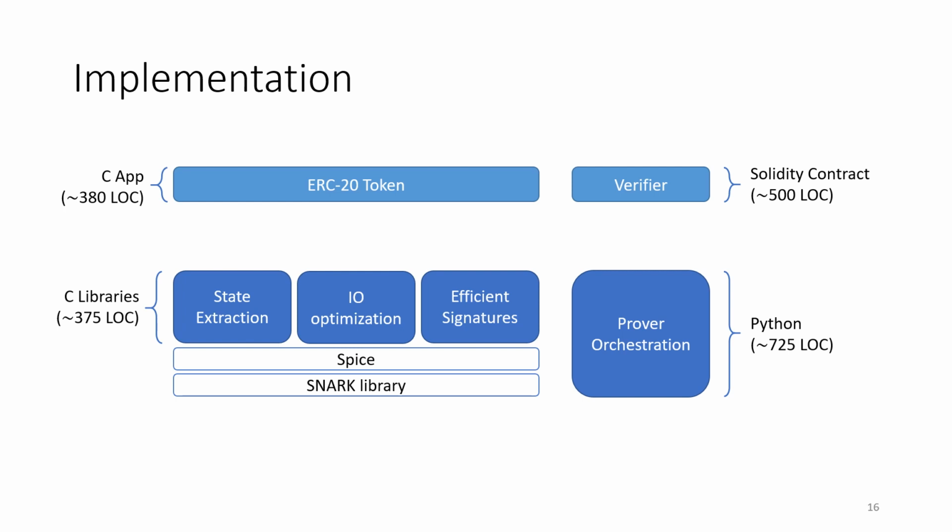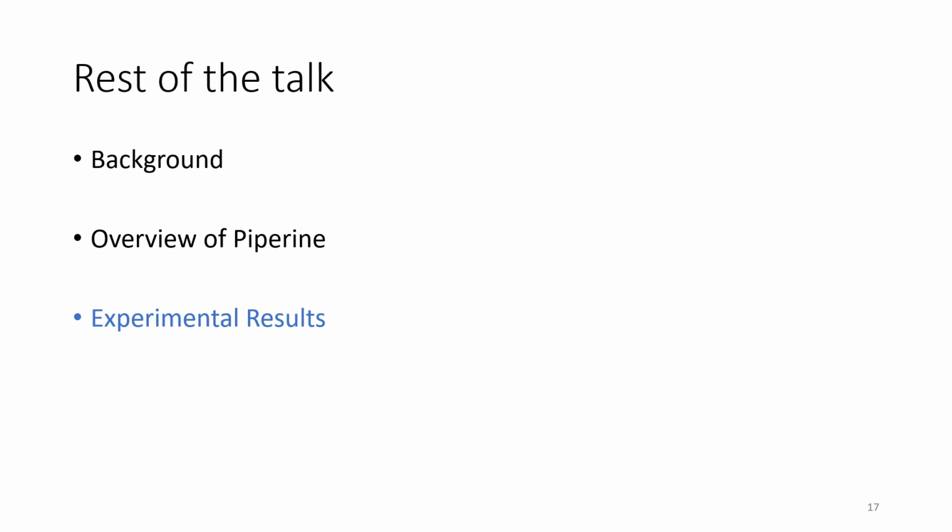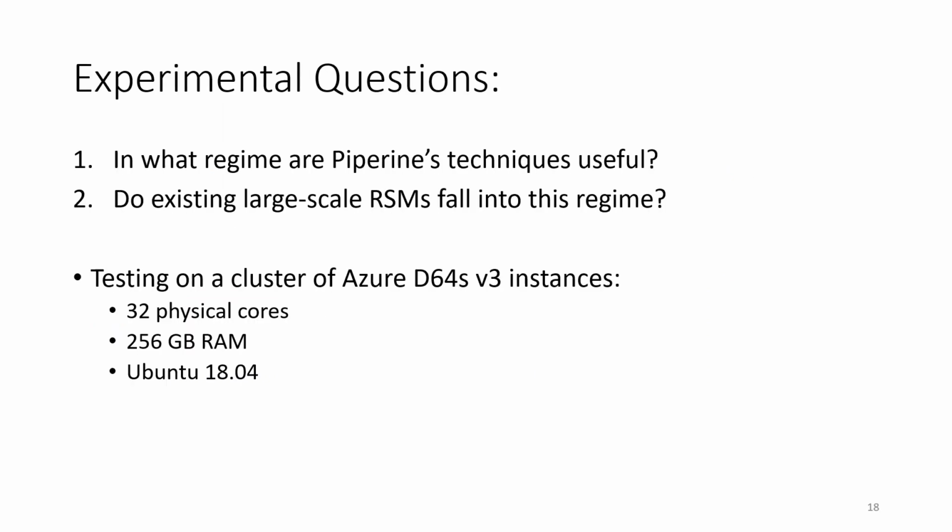This is used to do parallelization on the prover, and it manages the additional auditing for the prover. To demonstrate Piperine as it might apply to a popular kind of state machine on Ethereum, we implemented a payment processing service exposing the ERC20 interface. This took about 380 lines of C. We also implemented the Piperine verifier as a smart contract in 500 lines of Solidity, the standard language for writing state machines on Ethereum. So now we can turn to our experimental results.